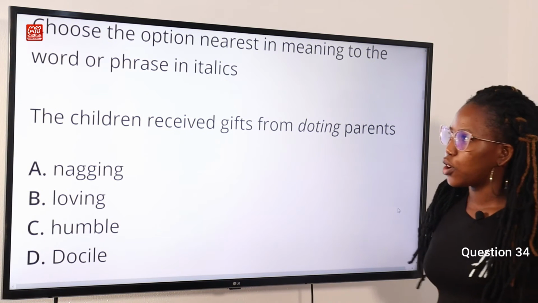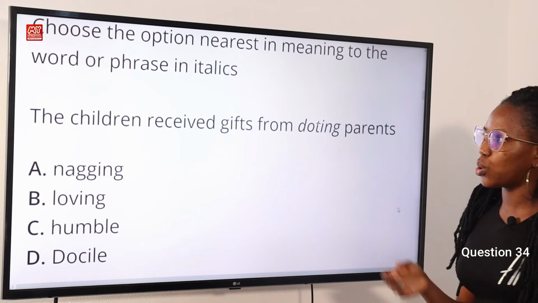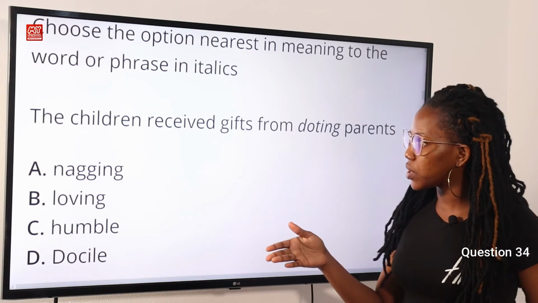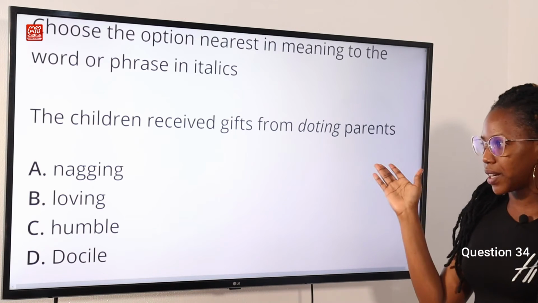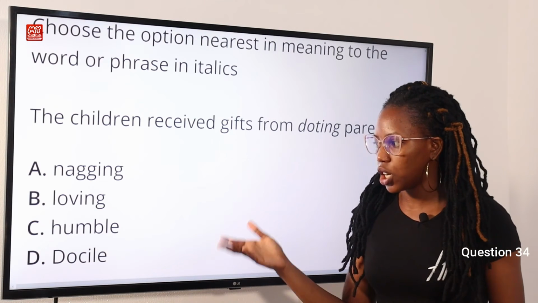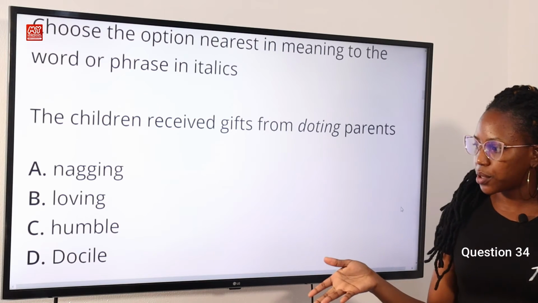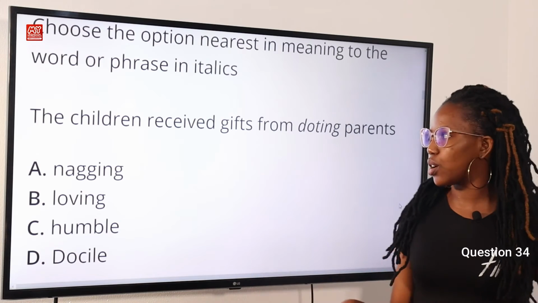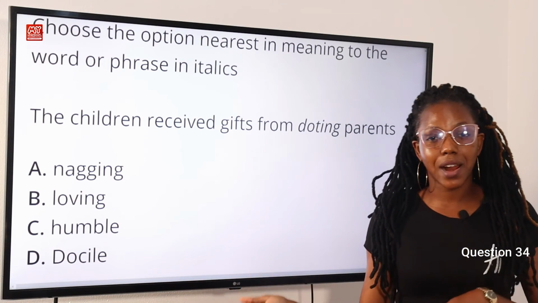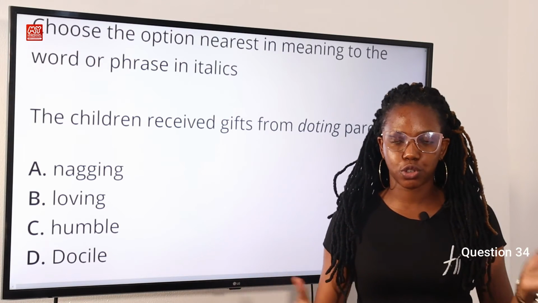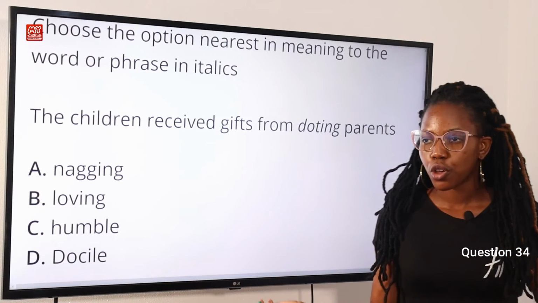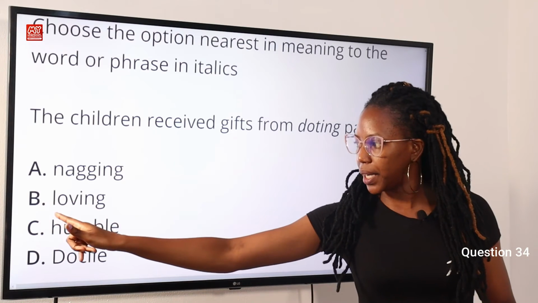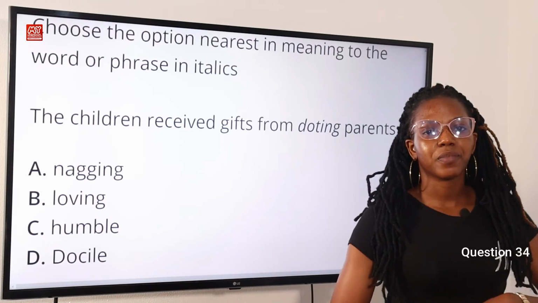Question 34. Choose the option nearest in meaning to the word or phrase in italics. The children receive gifts from doting parents. Option A, nagging. Option B, loving. Option C, humble. Option D, docile. Now, the answer to this question is loving. Why is this so? Because doting means characterized by love and affection, so showing love and affection to someone. So we can see that in option B, loving. Option B, therefore, is the correct answer to this question.